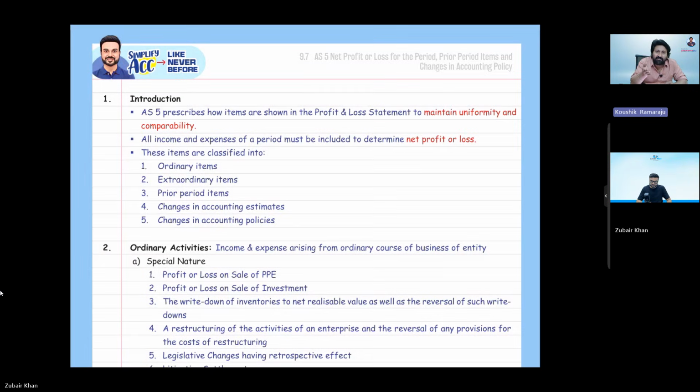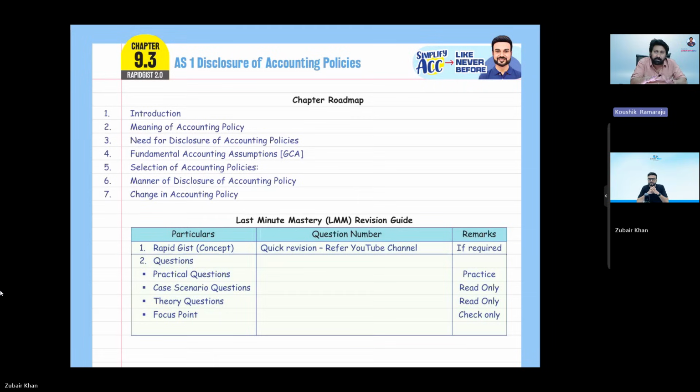So let's take another 1 hour. In four hours you can complete the entire Rapid Gist book, which will be loaded with the full concepts of accounting as applicable for your examination. As sir said, he is not going to leave even a single concept, but he summarizes everything to the extent applicable for your exam and needed for the examination. This is about the concept book.